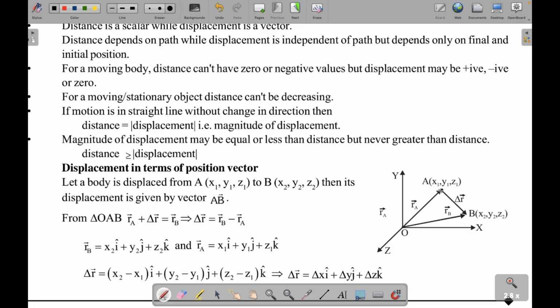So when the object is at A, I can calculate the distance of A from the x-axis, from the y-axis, and from the z-axis.